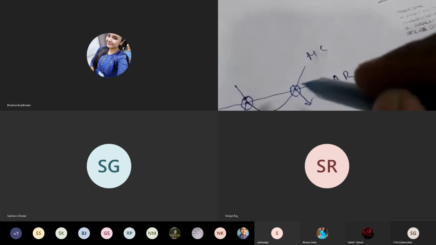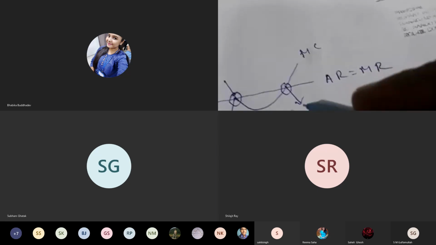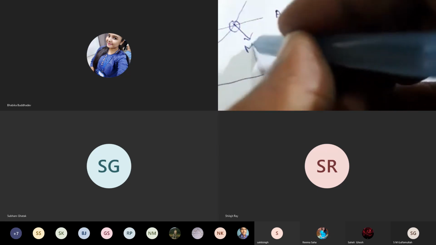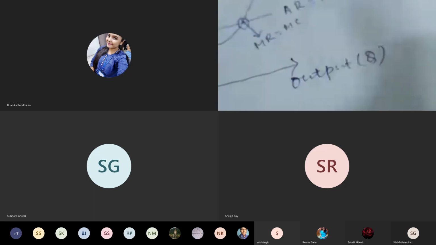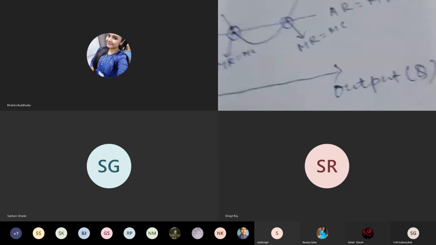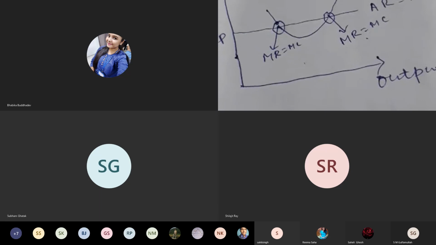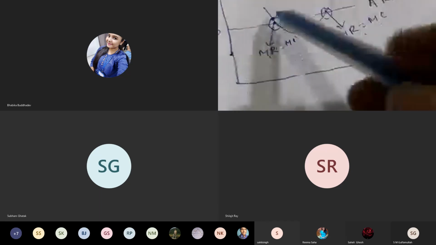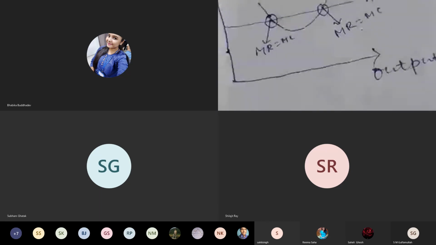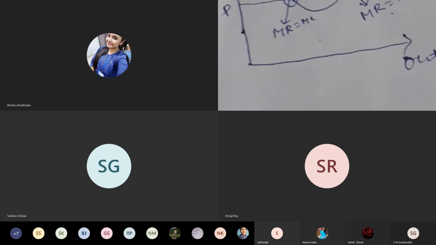And at this point also you see, both MR and MC have intersected each other. So at both the points, MR equal to MC. So first order conditions are fulfilled at both these points because MR and MC have intersected each other.